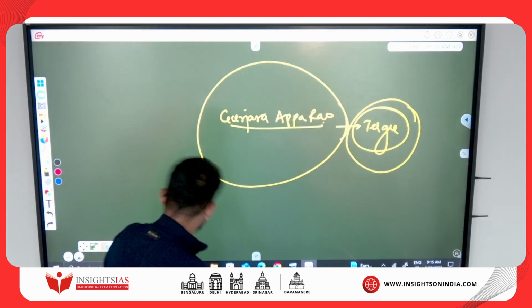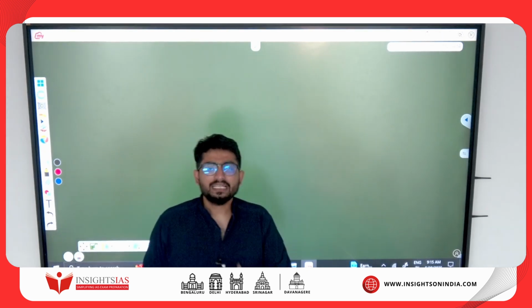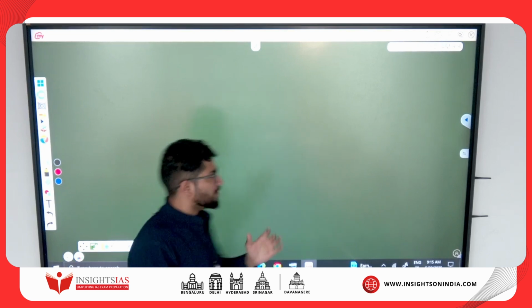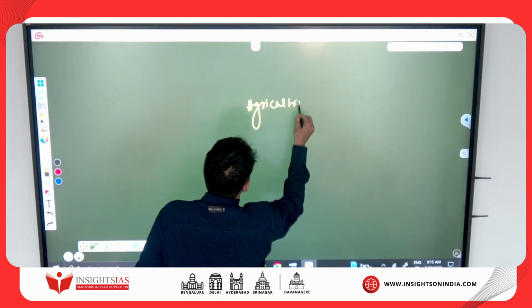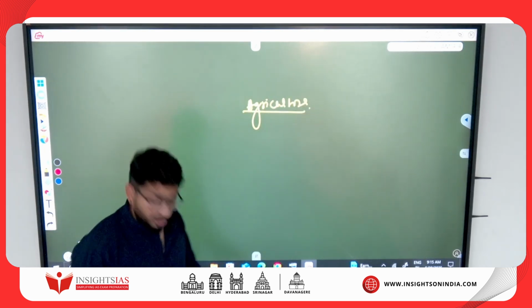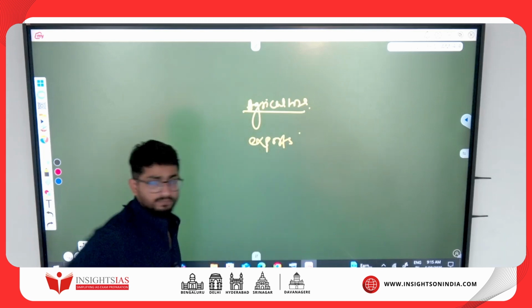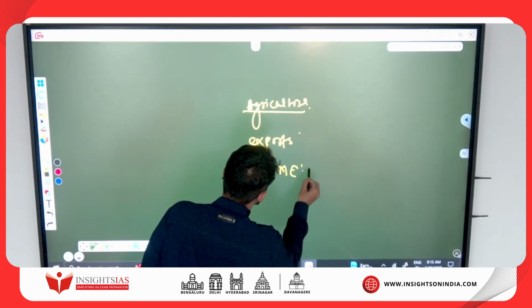Clear? Now the budget basically is focusing on very few major aspects. First is agriculture. They are focusing on exports. They are focusing on MSMEs, isn't it?